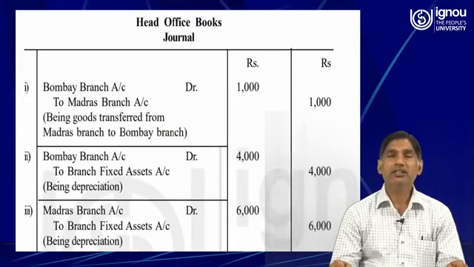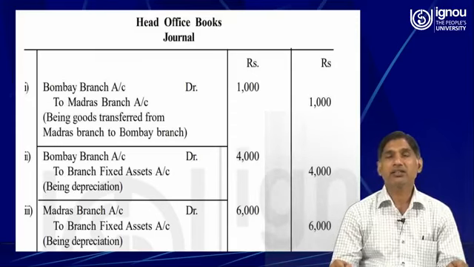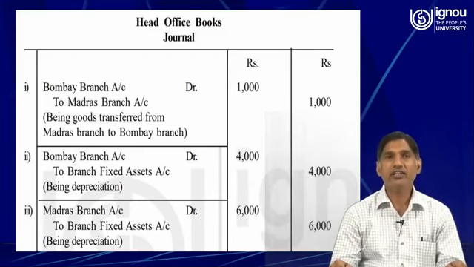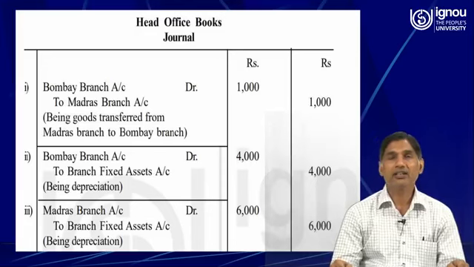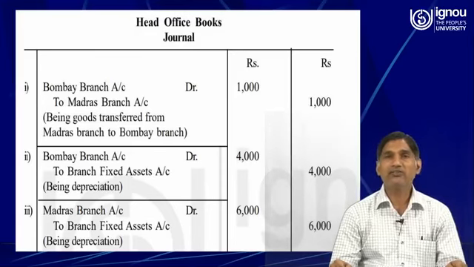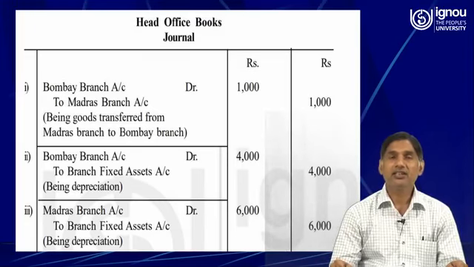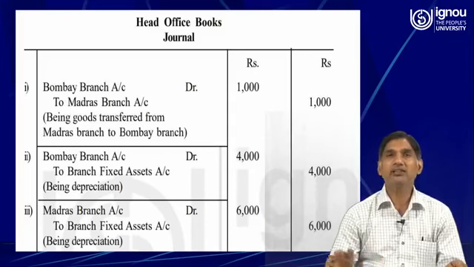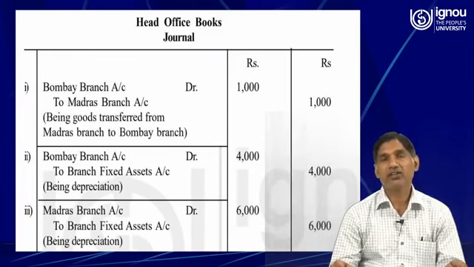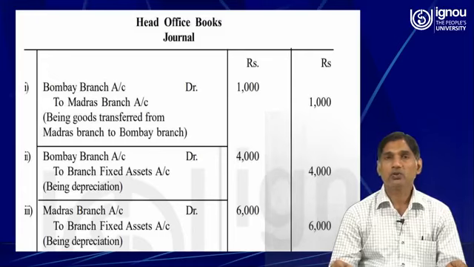It means the receiving branch account will be debited and the branch which is forwarding it will be credited. One of my very sincere suggestions to my learners is that they should have a complete knowledge of rules of different sorts of accounts.